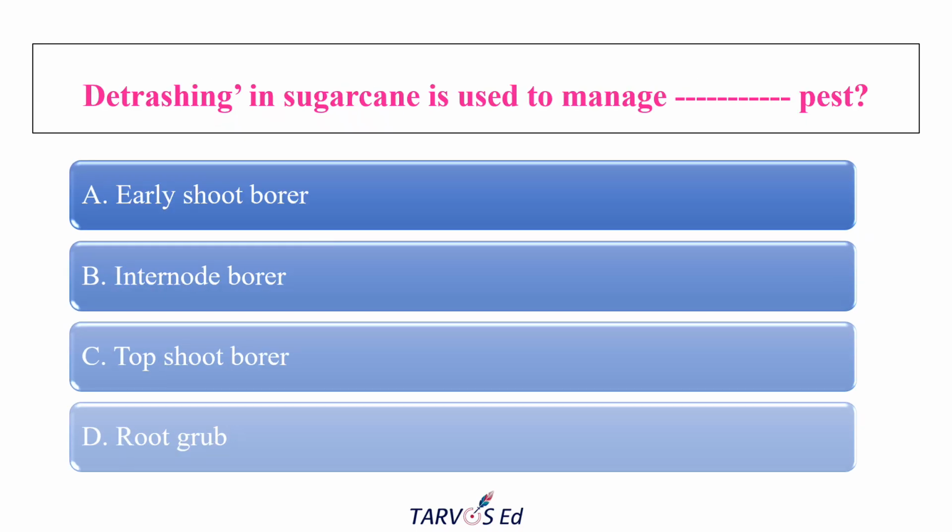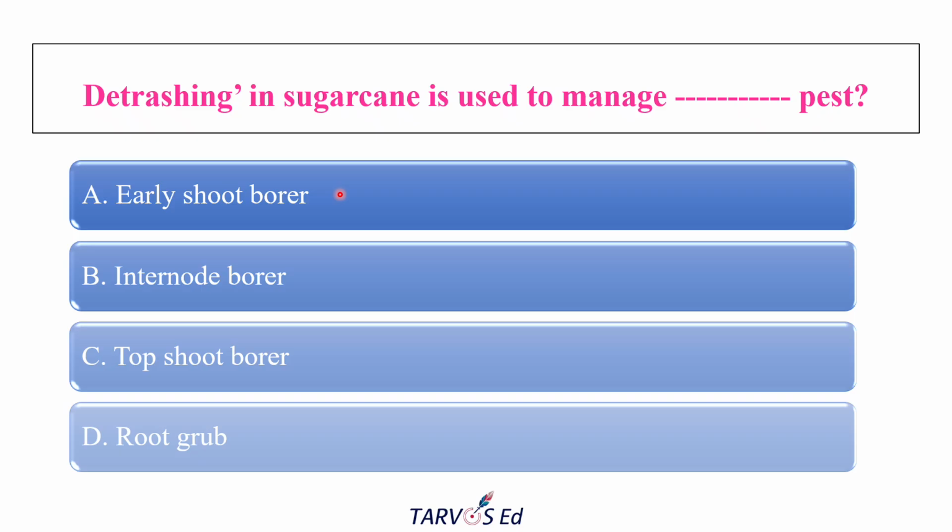The next question is about detrashing, which is a very important cultural practice in sugarcane. It is the agricultural practice of manually or mechanically removing the lower unproductive dry or yellowing leaves of the sugarcane plant. Detrashing is a very important management practice in sugarcane, used to manage which pest, they ask.